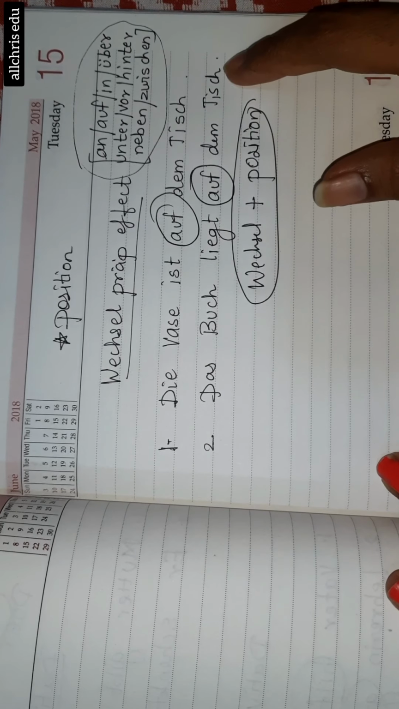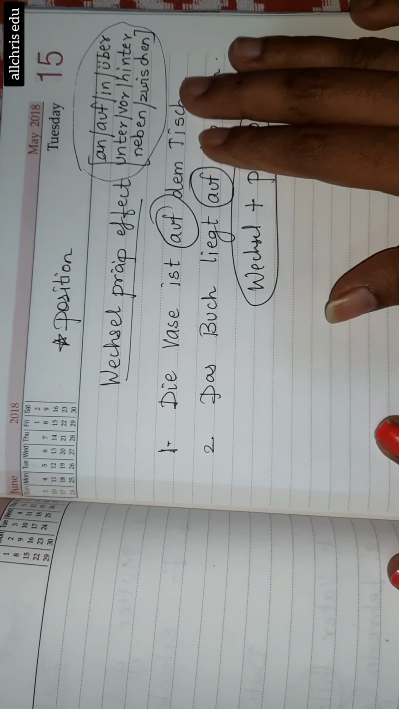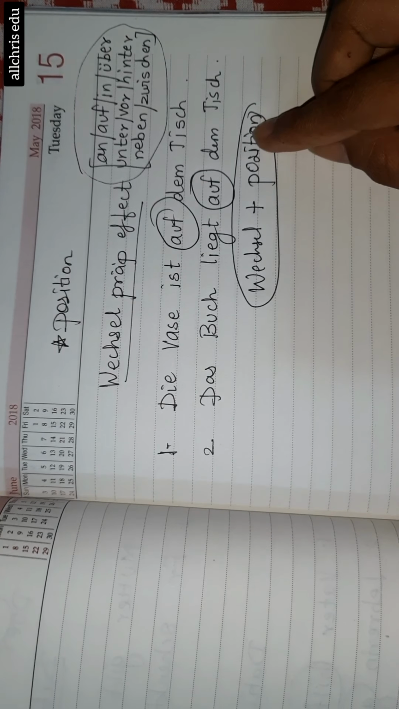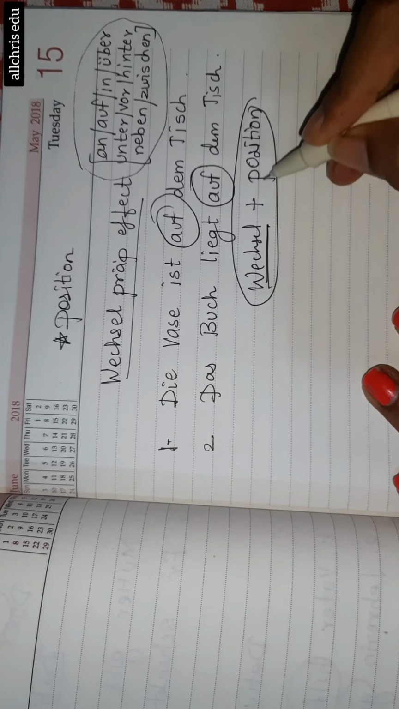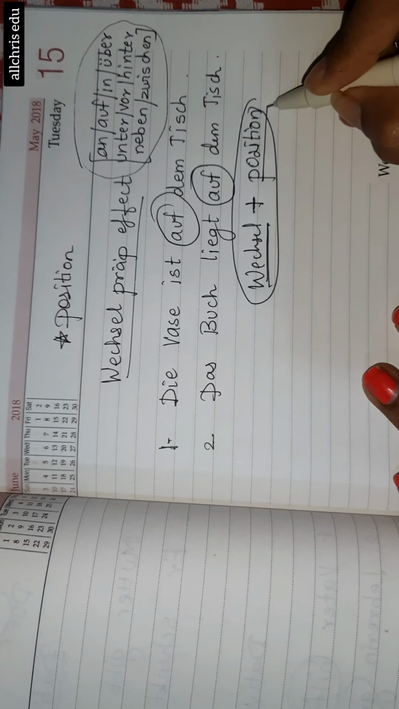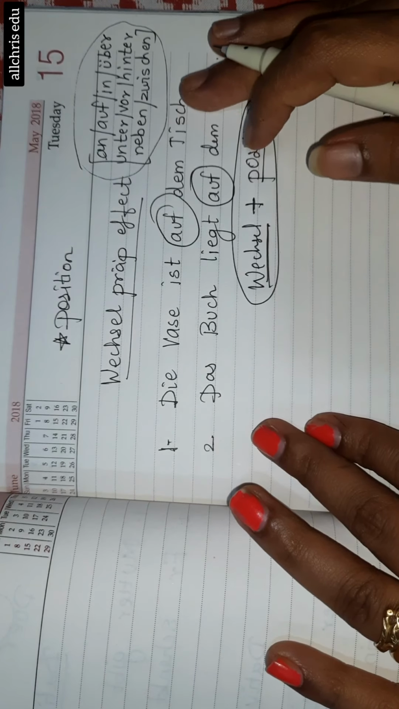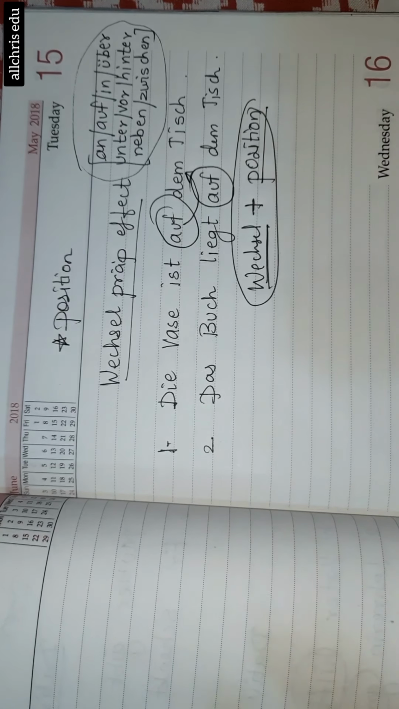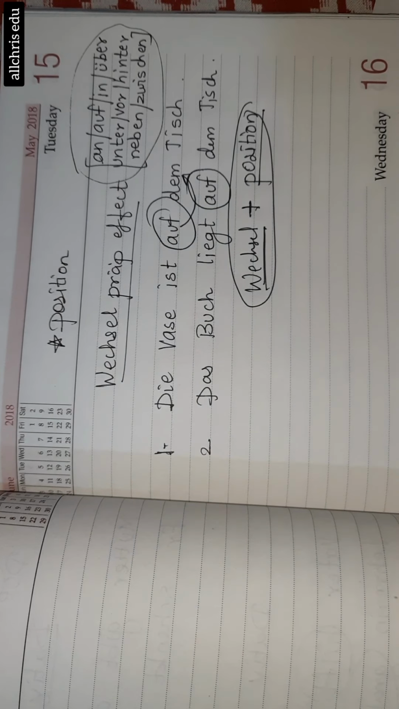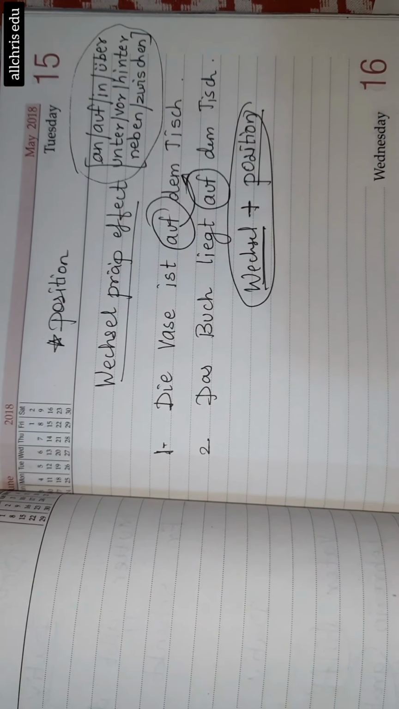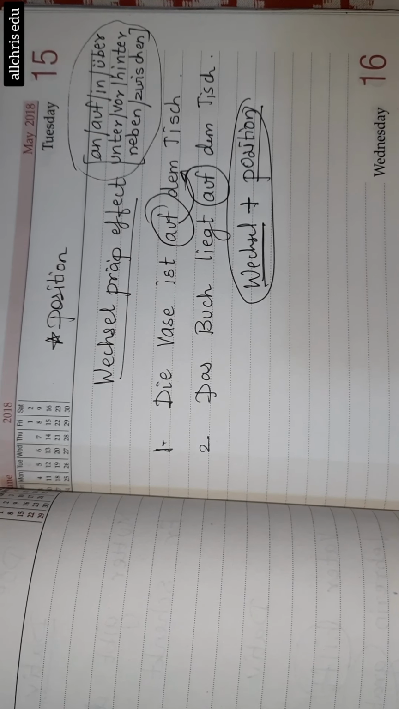There is no one who is keeping it on the table. There is no one who is making it lie on the table. It is already on the table. The book is lying on the table. The vase is on the table. So we can just see a position. If there is a Wechsel preposition plus a position in the sentence, you can see that after this preposition the next noun is dative. I will always be telling you, please go through all the topics first and then come back to this video to understand it much better.